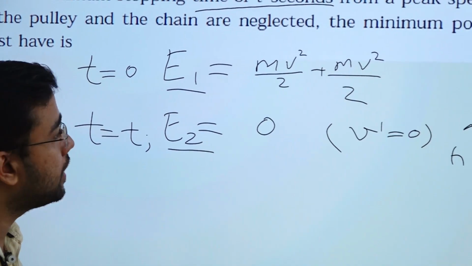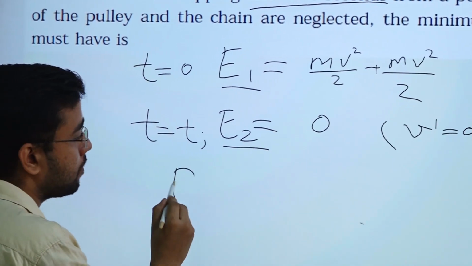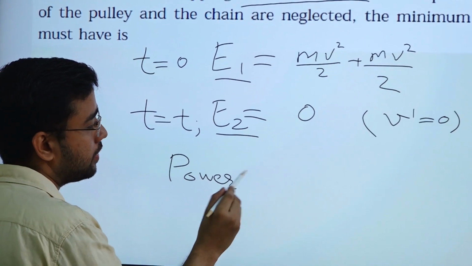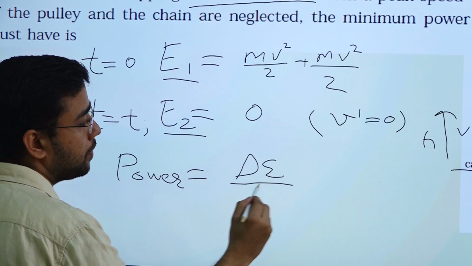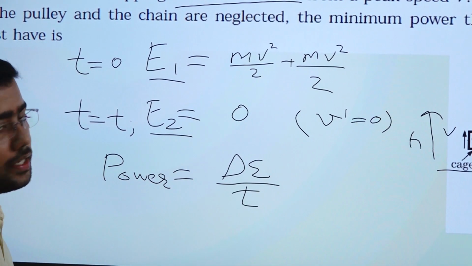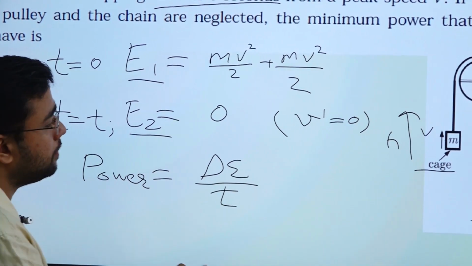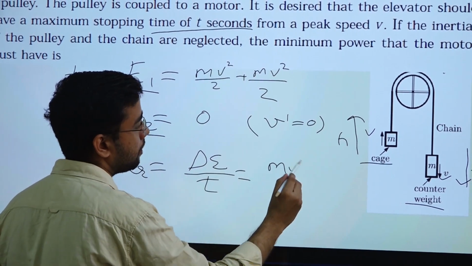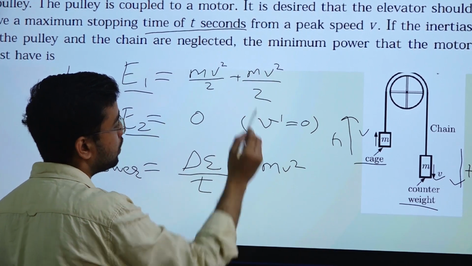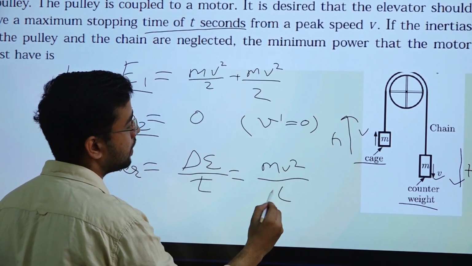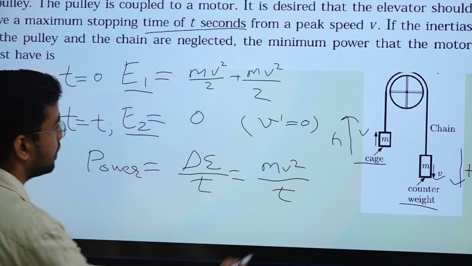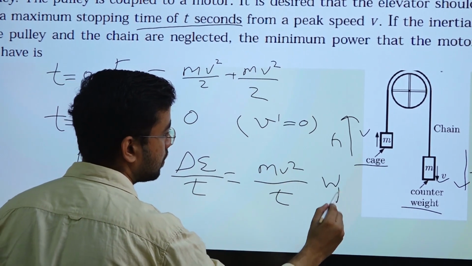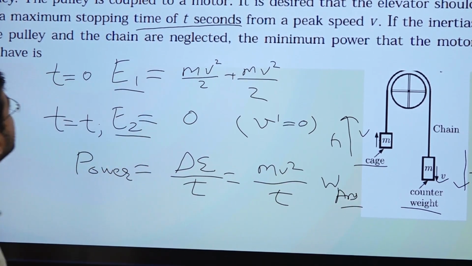So what is the definition of power? Power is equal to delta E per time, right? Energy per unit time, change in energy per unit time. So mv square by 2 plus mv square by 2 will become mv square, and what is time? t. So mv square by t will be our answer, this is our power in watts, right? So that's how easy the question is.